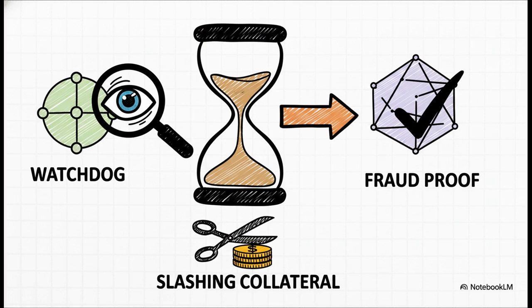Aldred solves this with something called the optimistic dispute window. Before a major transaction is permanently settled, there's a configurable challenge period. During this time, independent watchdog nodes are out there monitoring the network. If they detect that the quorum approved an illegal action, they can submit a mathematical fraud proof. If the proof is valid, the transaction is reversed and the quorum loses their stake collateral. It's cryptographically slashed. This heavily incentivizes everyone to be honest, catching fraud before an action is set in stone.